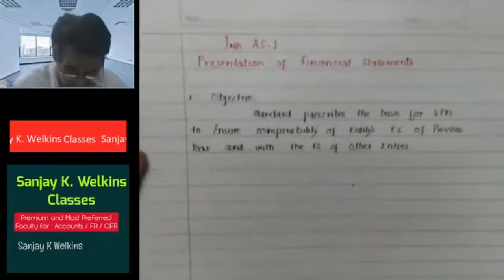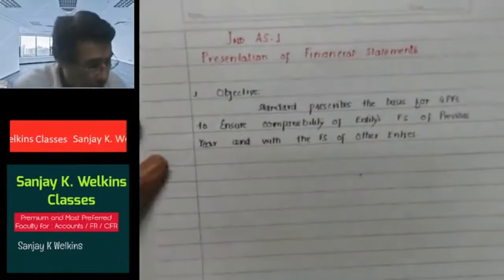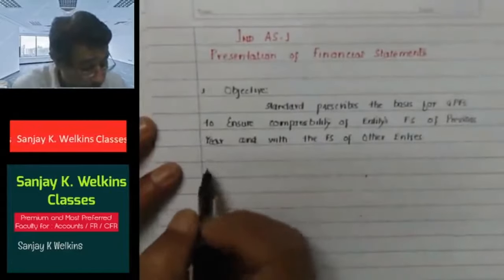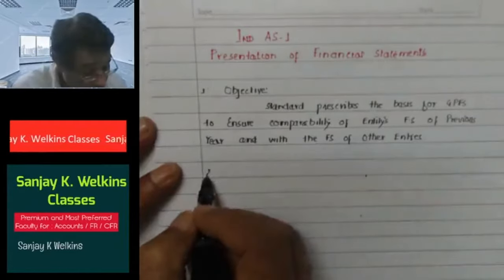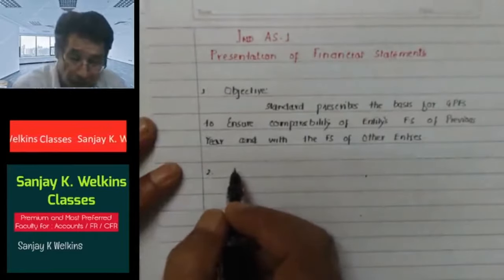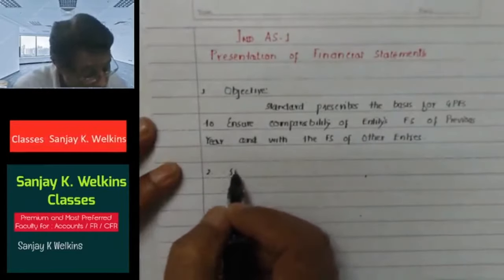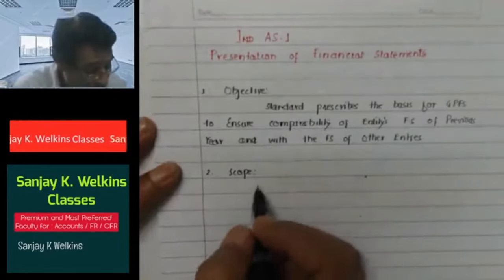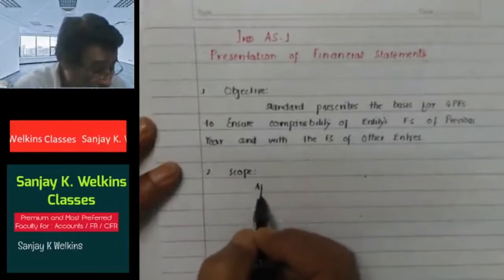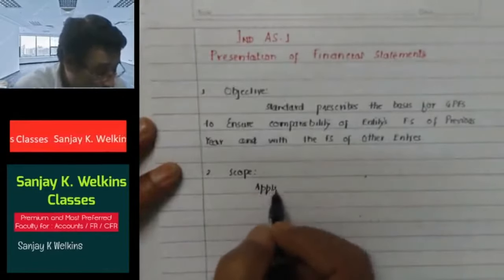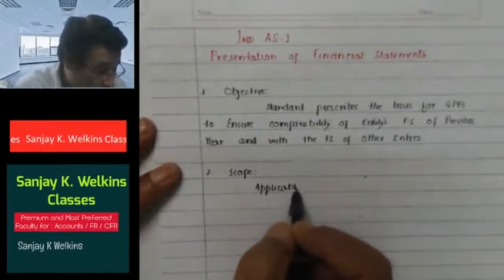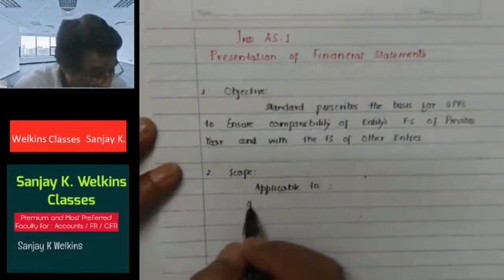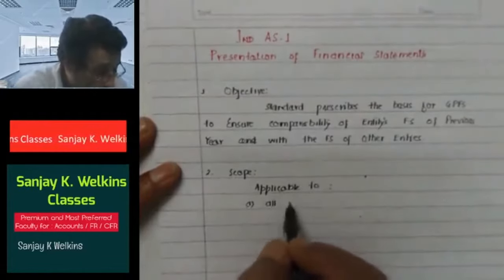So this is the objective. After having a look over the objective, the next part of course is to see the applicability portion, correct? And as far as scope is concerned, as we call it, I have already told you this standard is applicable to all entities, all types of entities